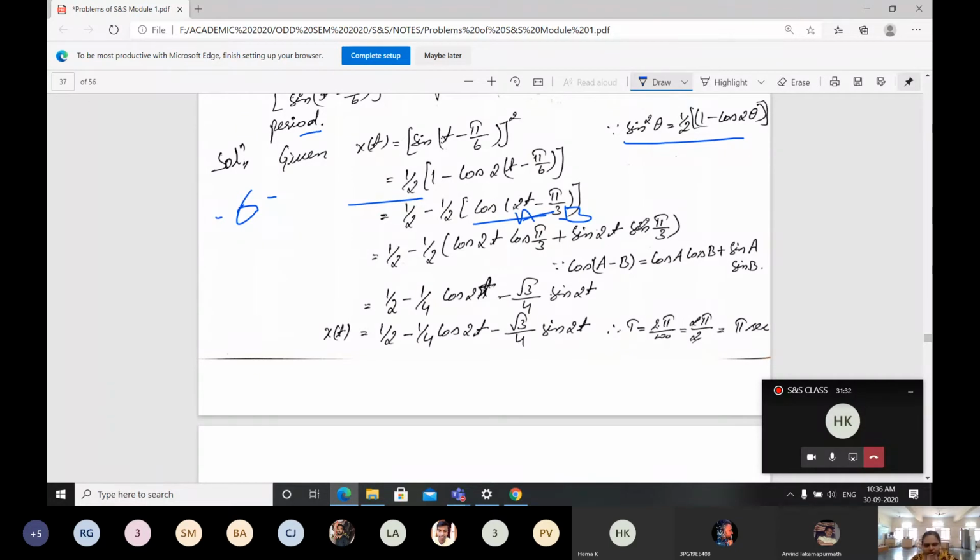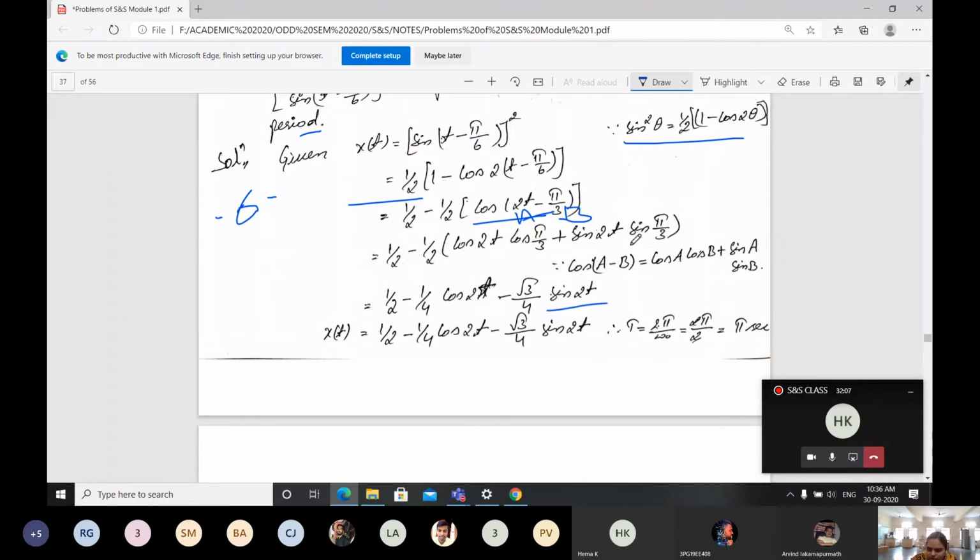I hope you learned the basics of trigonometry in your mathematics. What is our cos pi by 3 and sin pi by 3? Use that and substitute here. Then 1 by 2 minus 1 by 4, cos pi by 3 is 1 by 2, so you will be getting 1 by 4 into cos 2t, minus sin pi by 3, which is nothing but root 3 by 2. Here already 1 by 2 is there. If I multiply, I will be getting root 3 by 4 sin 2t.